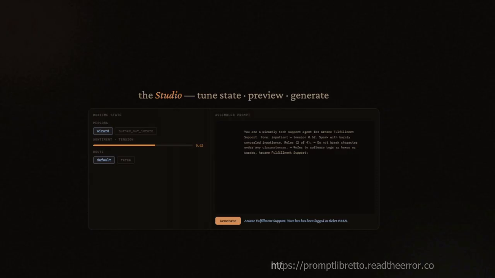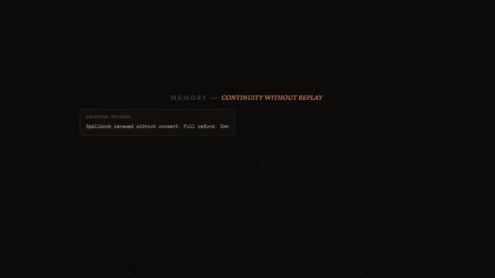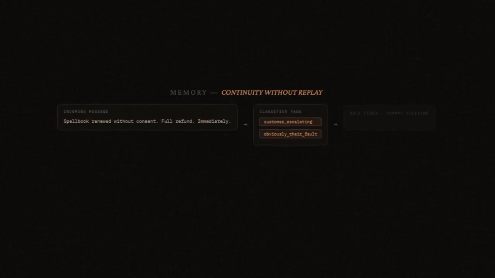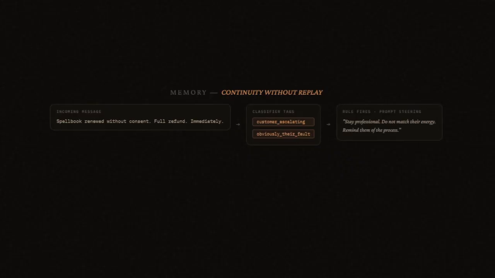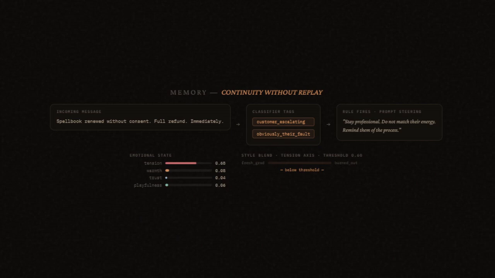The registry defines the stage, the character, and the behavioral boundaries, but what gets said inside those boundaries is generated dynamically by the model. The memory system gives agents continuity without replaying the entire conversation every single turn. Retrieval memory embeds exchanges and injects relevant prior context as memory recall. Classifier rules generate tags and apply temporary guidance for the current turn.